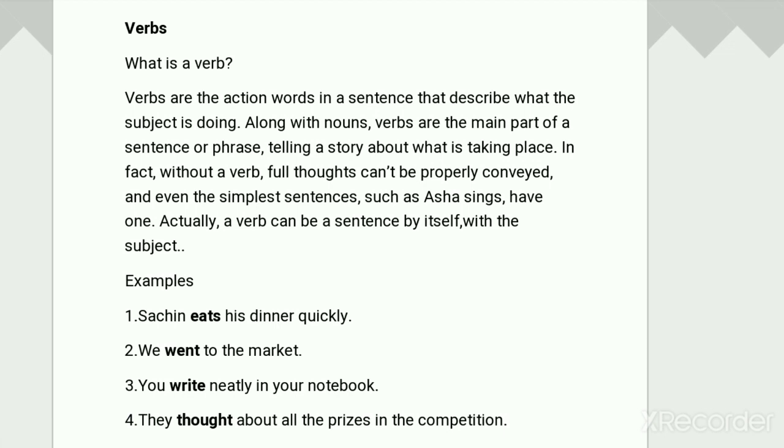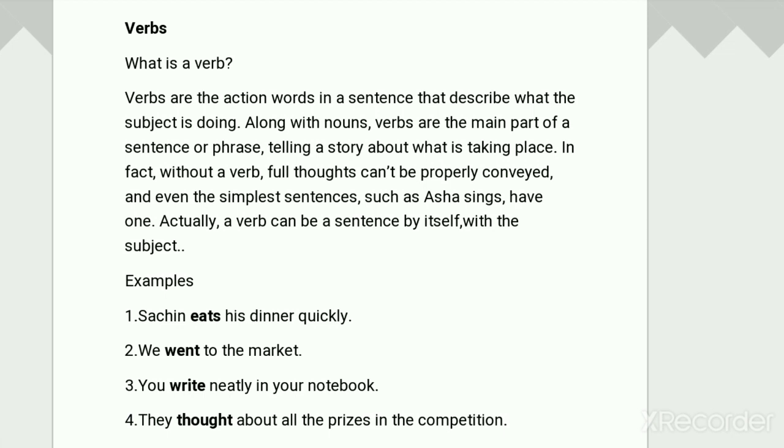Along with nouns, verbs are the main part of the sentence or phrase, telling a story about what is taking place. In fact, without a verb, full thoughts can't be properly conveyed, and even the simplest sentences, such as Asha sings, have one. Actually, a verb can be a sentence by itself with the subject. It means verbs are more important, and because of the verb, we can understand the meaning of the sentence.